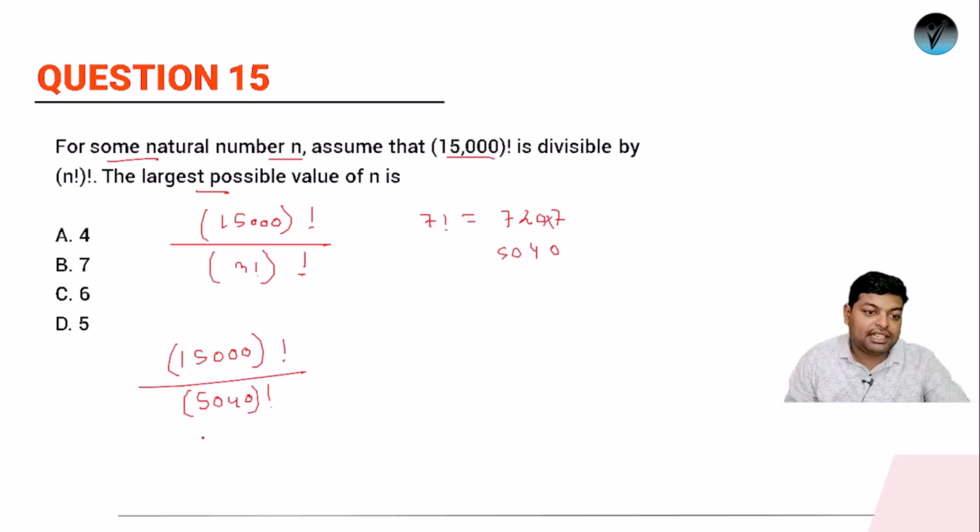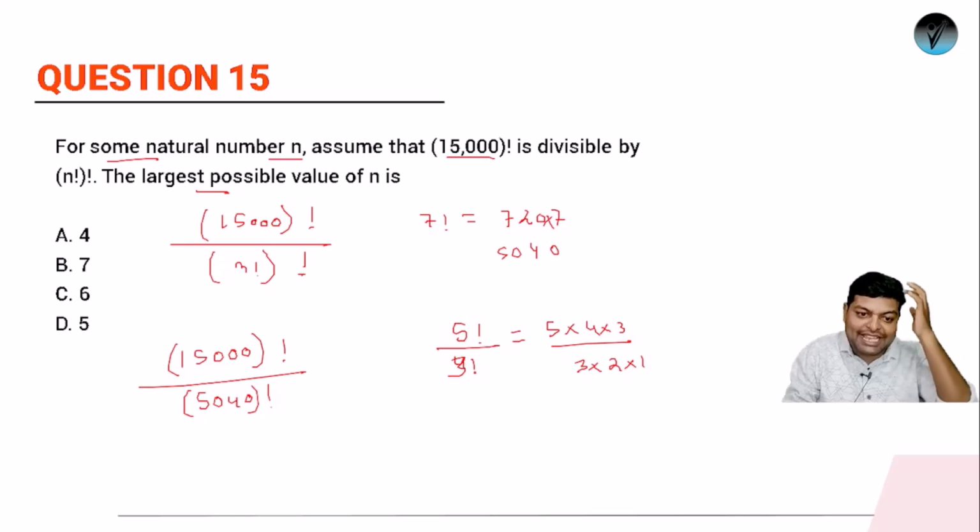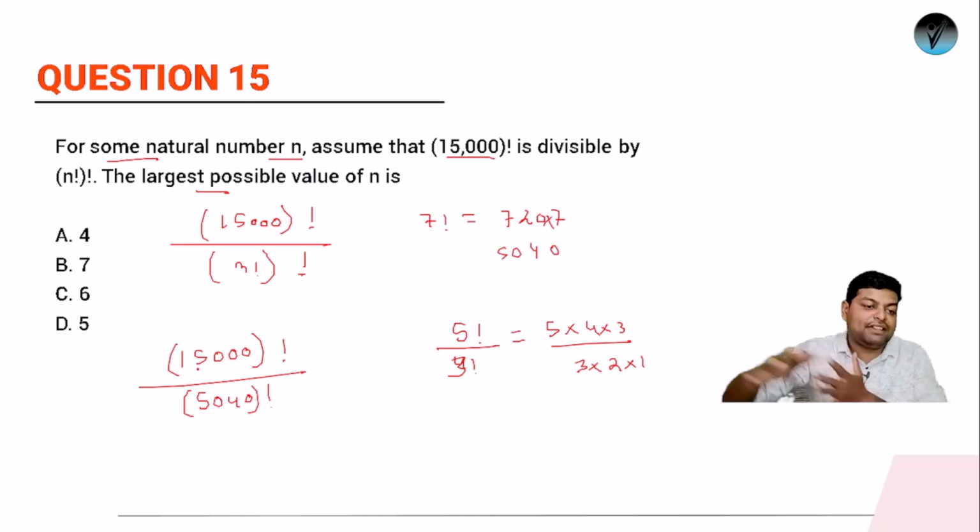Yes, obviously. Look, instead of thinking about this question, suppose I asked you: is 5 factorial divisible by 4 factorial? Yes, why? Because 5 factorial is already 5 into 4 into 3 into 2 into 1. So if any number is less than this, if instead of 4 factorial there were 3 factorial, which is 3 into 2 into 1, then obviously the number is completely divided. So here I have 15,000, and 5040 is smaller than 15,000. So whatever number I have in the expansion of 5040 factorial, it must be in the expansion of 15,000 factorial.